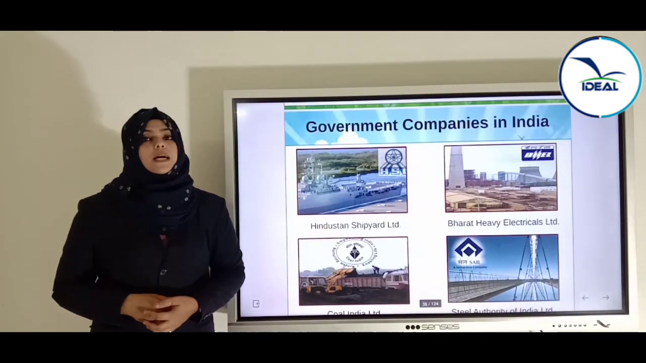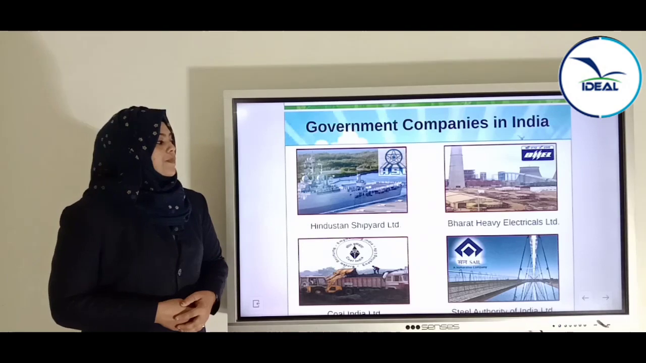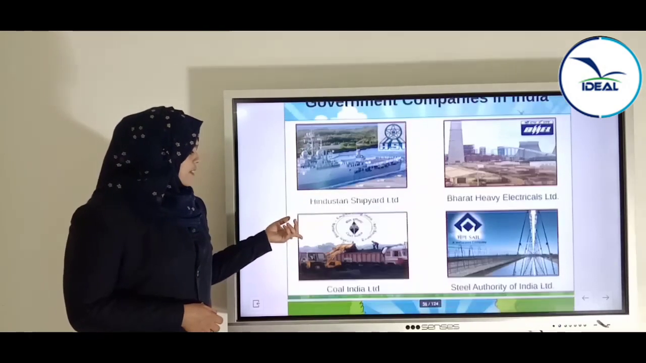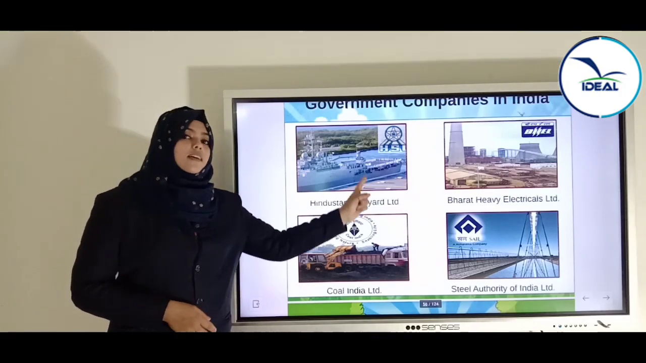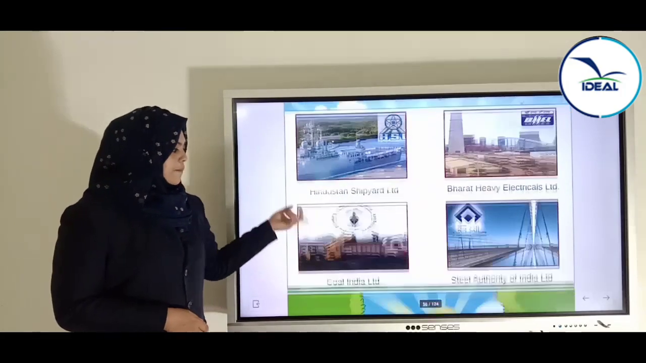Now, which are the government companies in India? Hindustan Shipyard Limited, Bharat Heavy Electricals Limited, Coal India Limited, Steel Authority of India Limited. These are the examples of government companies in India.